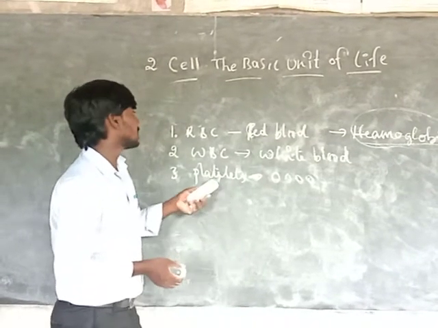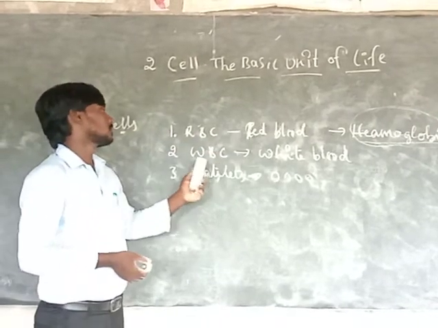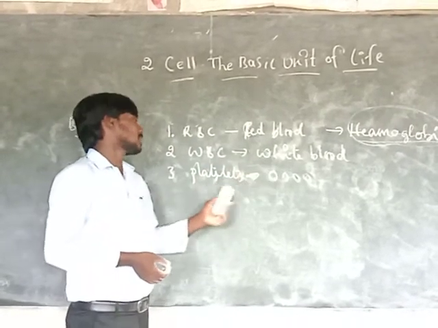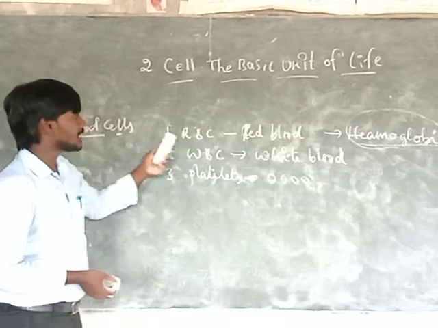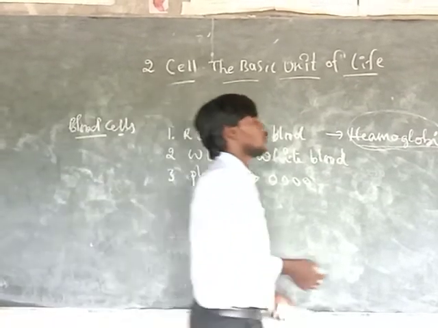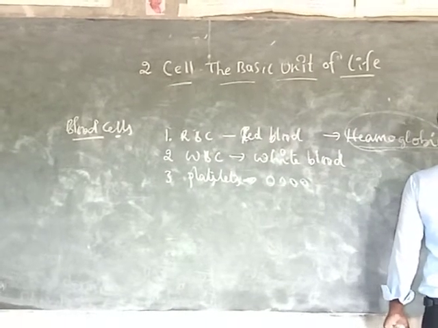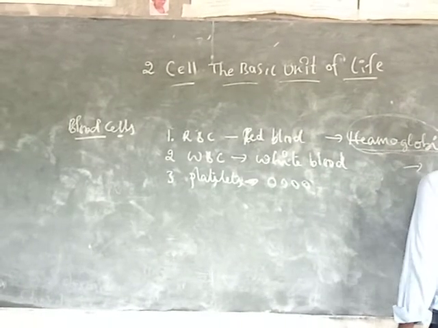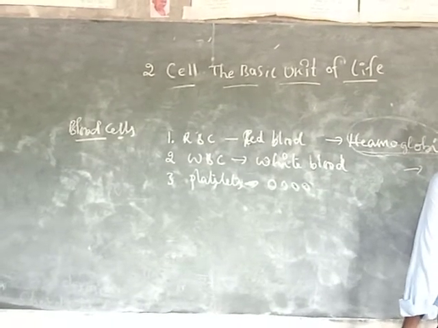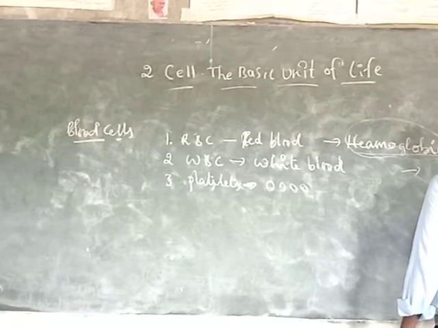Okay. So blood cells are mainly three types: red blood cells, white blood cells, and platelets. The red blood cells' life span is 120 days. White blood cells live 2 to 3 weeks or 21 days.